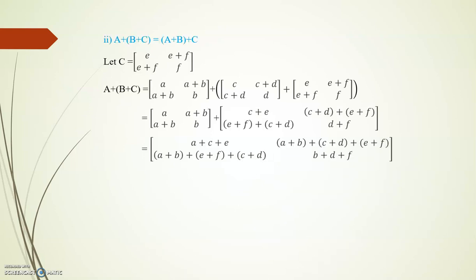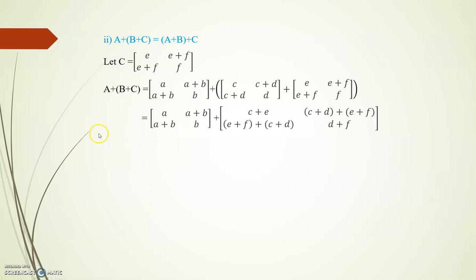Next, another property: A plus of B plus C is equal to A plus B plus C. Now let us define another matrix C, which is E plus F, E plus F, F. Then A plus of B plus C: keep the A matrix as it is, then add the B plus C matrices. The resulting matrix we got is C plus E, C plus D plus E plus F, E plus F plus C plus D, D plus F.